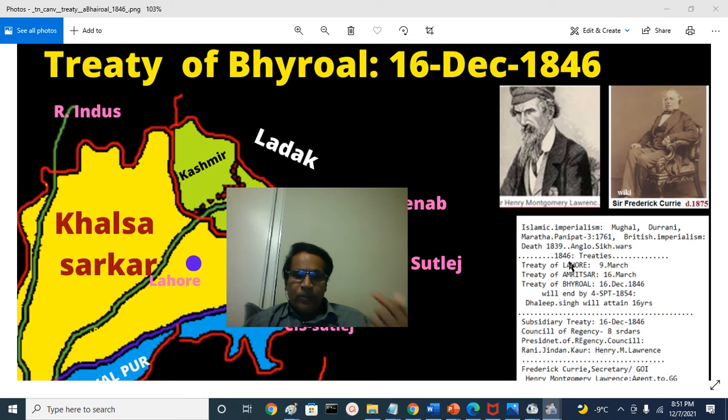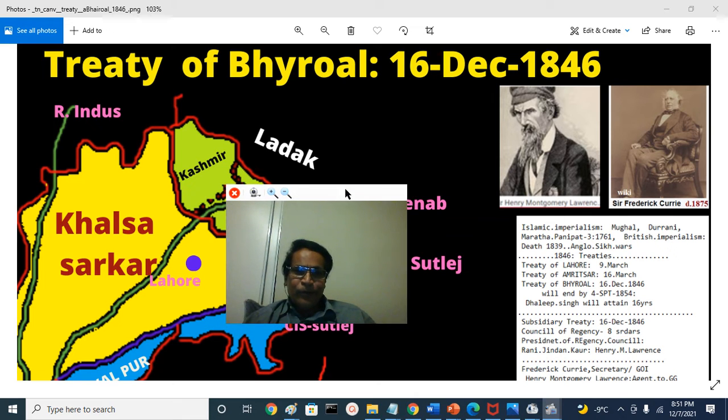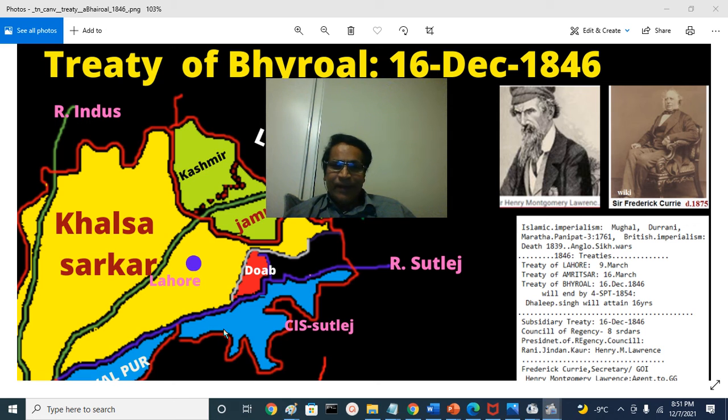Then they also negotiated the Treaty of Amritsar that was signed between the East India Company Bahadur and Maharaja Gulab Singh of Jammu, where the Lahore Darbar was not at all involved at that time. And we will see how they strategically planned. They were supposed to leave, that means within 8 or 9 months, by December end, Punjab and go back to the British East India Company territories. They didn't do that.